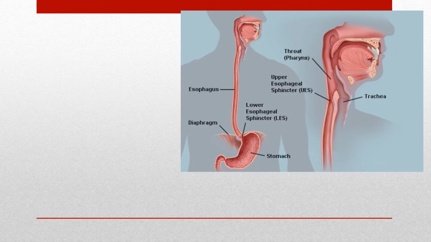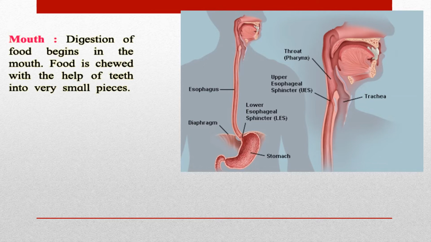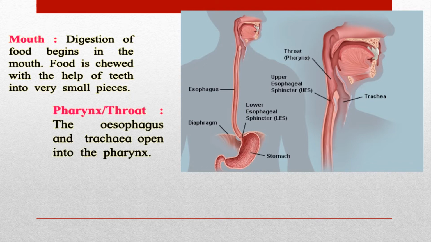After the mouth, the food enters from the mouth. We know that digestion starts in the mouth. Digestion of food begins in the mouth. Food is chewed with the help of teeth into very small pieces, right? Then it goes into the throat.